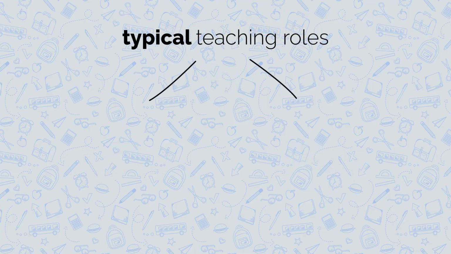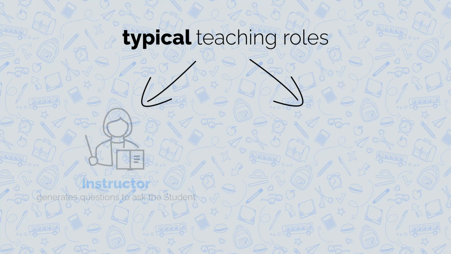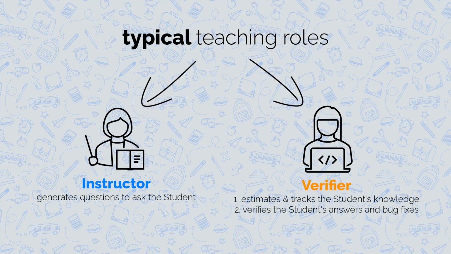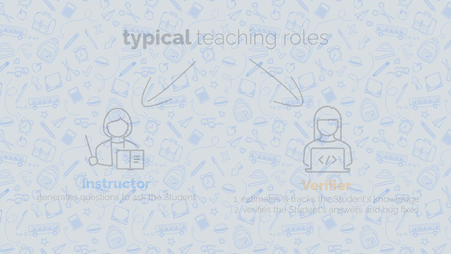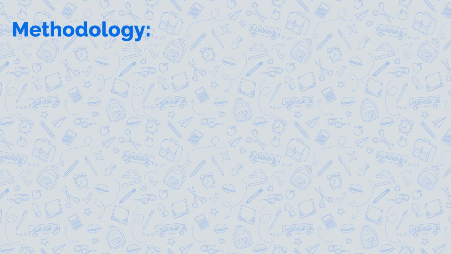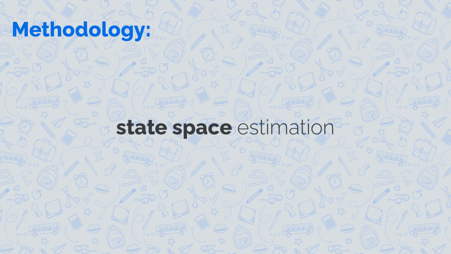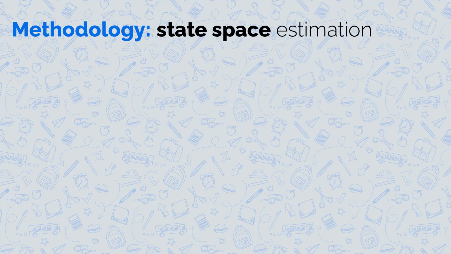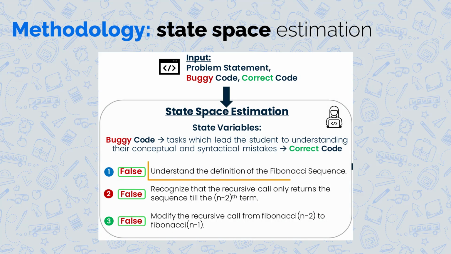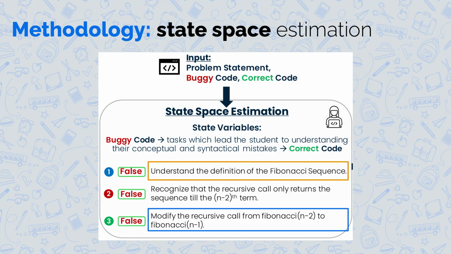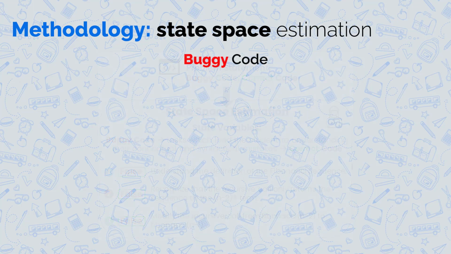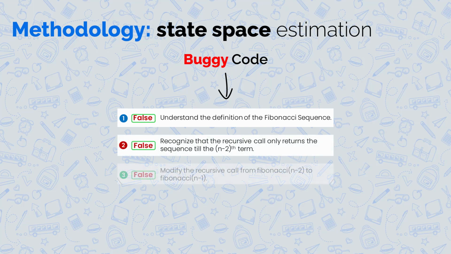We split the typical teacher's tasks into 2 roles: the student-facing instructor and the internally planning verifier. With these agents, we break down our methodology into 3 core components. First, state space estimation. Here, the verifier estimates the set of conceptual and syntactical tasks for the student to complete in order to get from their initial answer to the optimal correct solution. This represents the student's knowledge state space.